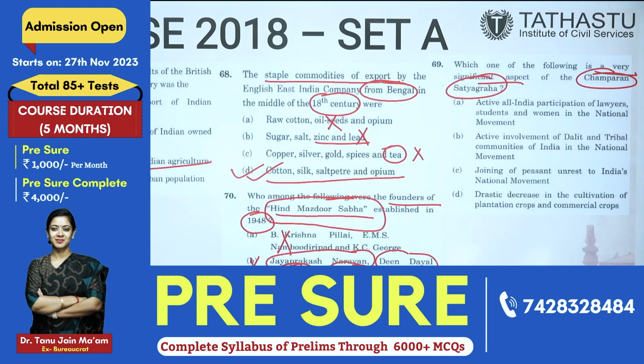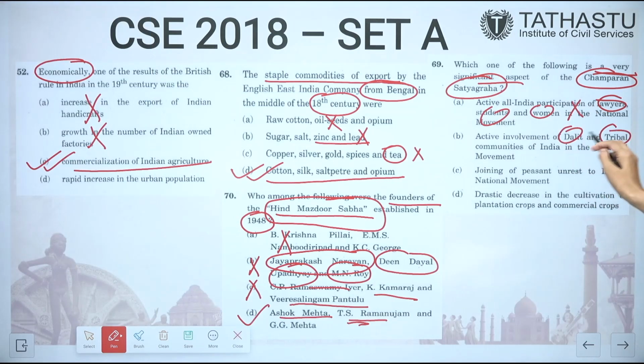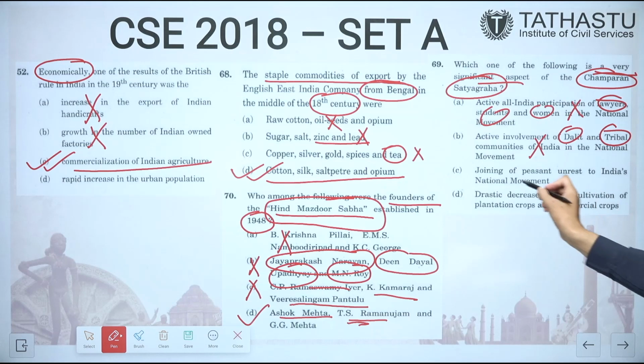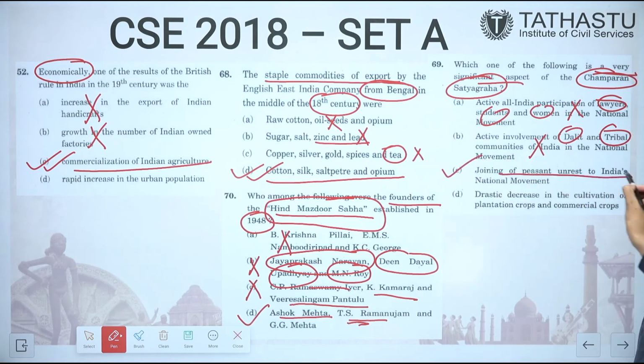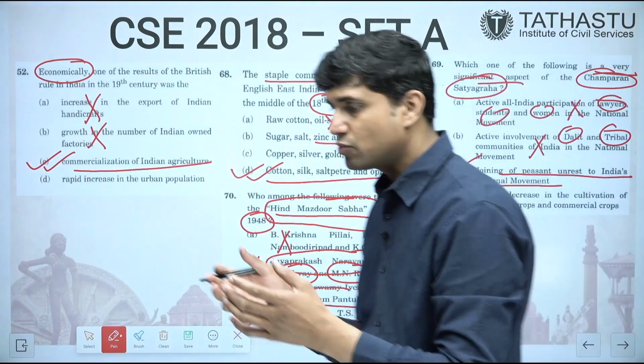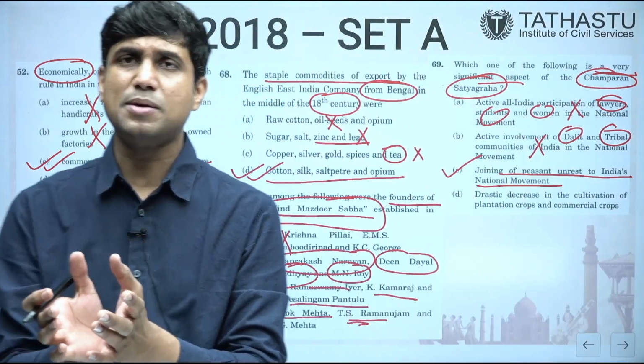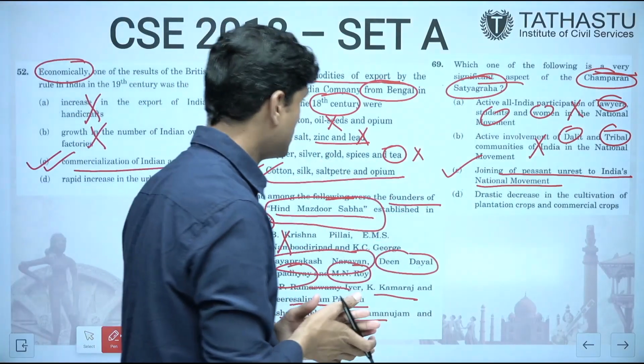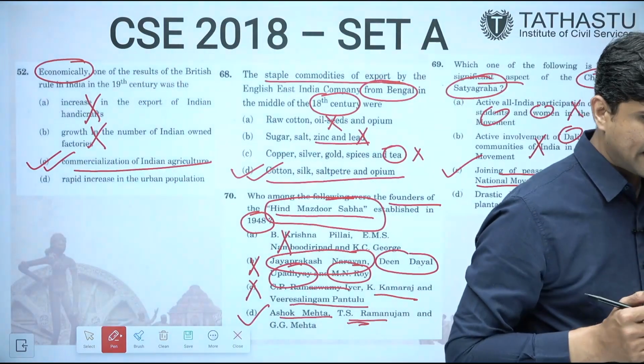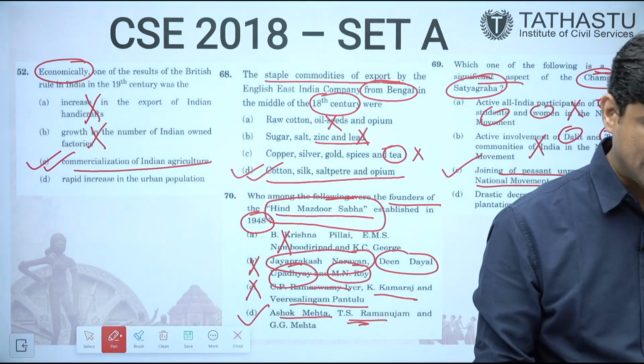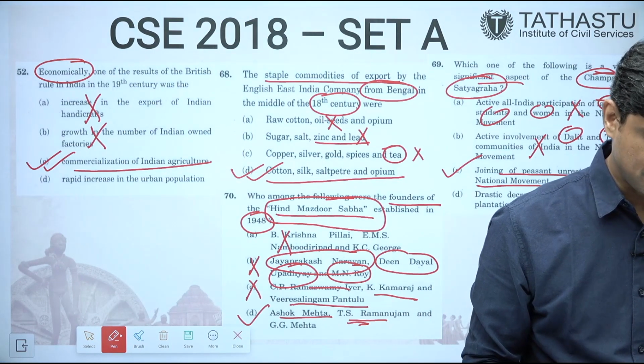From freedom struggle, from freedom movement, a lot of questions are asked. Champaran Satyagraha, it is saying significant aspect. Active all India participation of lawyers, students and women. Nothing like this. Active involvement of Dalit and tribal. Not related to this. Yes, this is the answer. Joining of peasant unrest to India's national movement. Yes, Champaran Satyagraha was the peasant unrest which linked the struggle of the peasants to the national struggle. So yes, this is correct. It is C. It happened in 1917 and Gandhi ji had himself joined this.